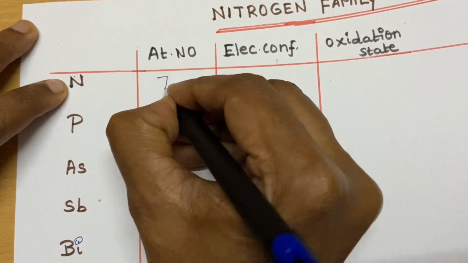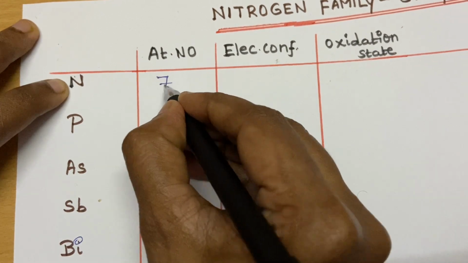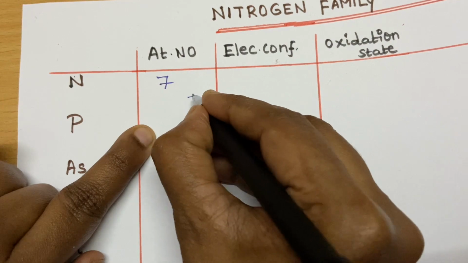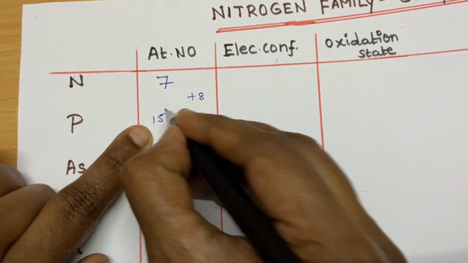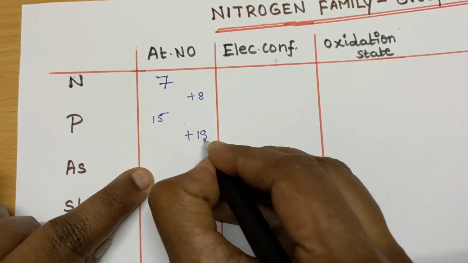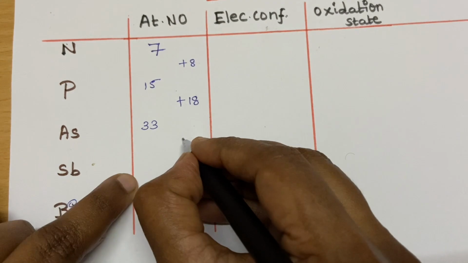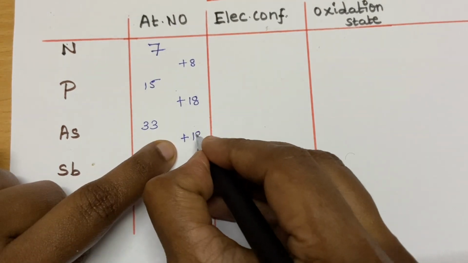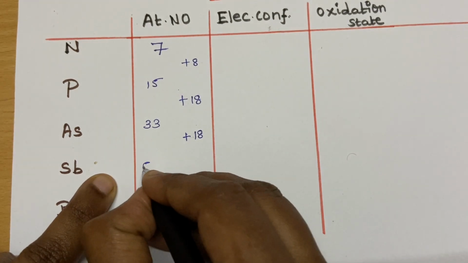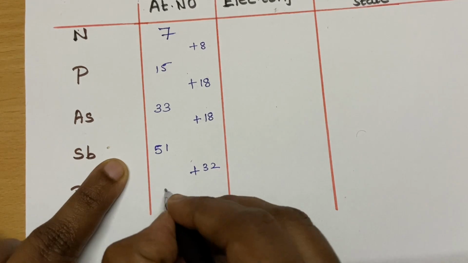You just remember nitrogen equals 7. This atomic number you have to remember. Then to get the atomic number of phosphorus, just add 8, and you will get 15. For the next row, you have to add 18. You will get 33, right? Then add 18 again to go to the next row. You will get 51, I guess. Then if you add 32, you will get 83.